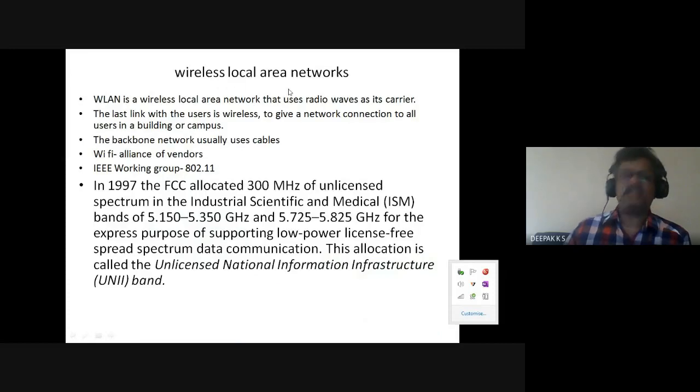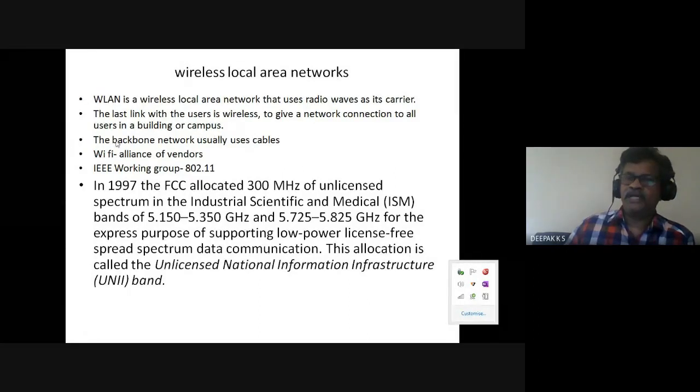In wireless local area network, they use radio waves as carriers. We looked at Ethernet last semester. That was a wired system, 802.3, I think. So here it is 802.11. The working group is 11. The last link with the users is wireless, to give a network connection to all users in a building or campus, a department, etc. So the backbone would be cables, and this Wi-Fi is the alliance of vendors, and the IEEE working group is 802.11.